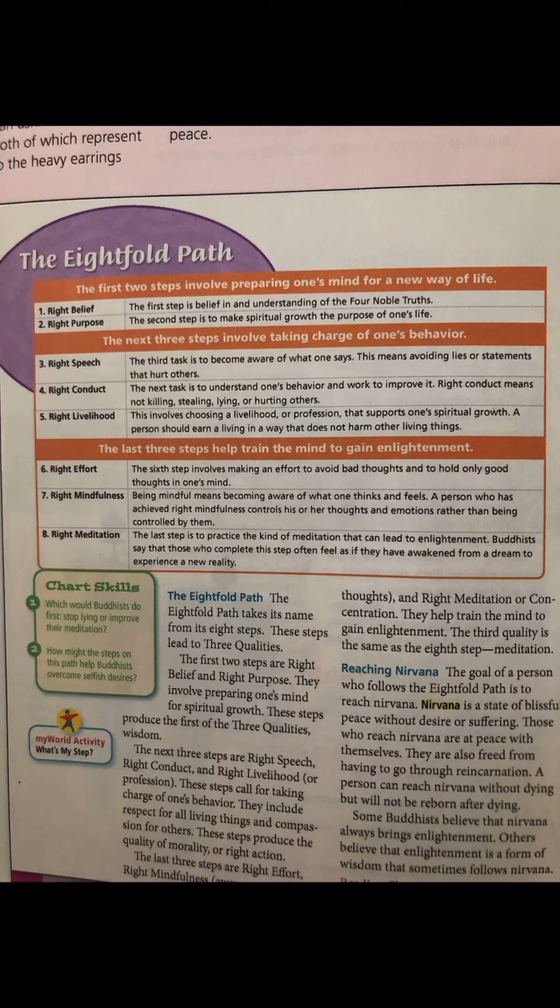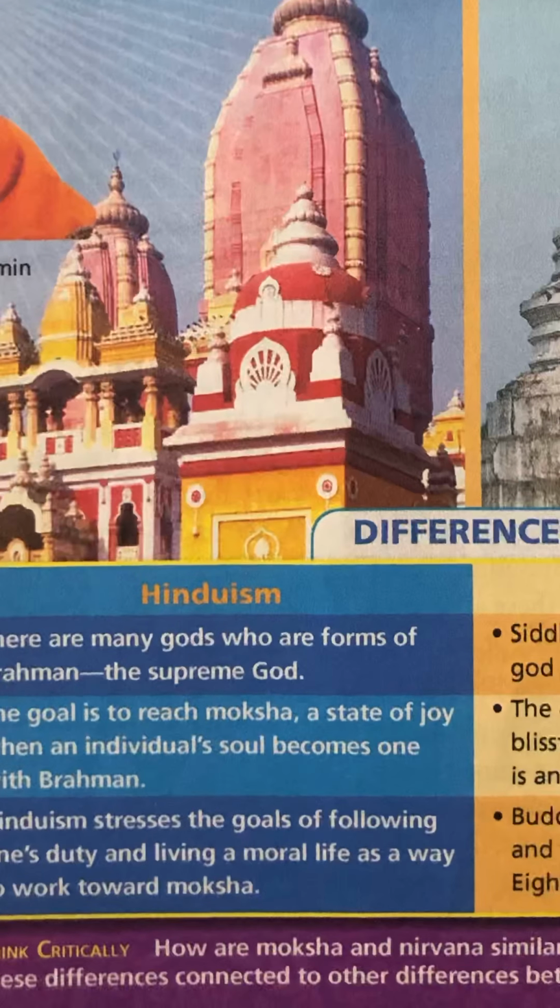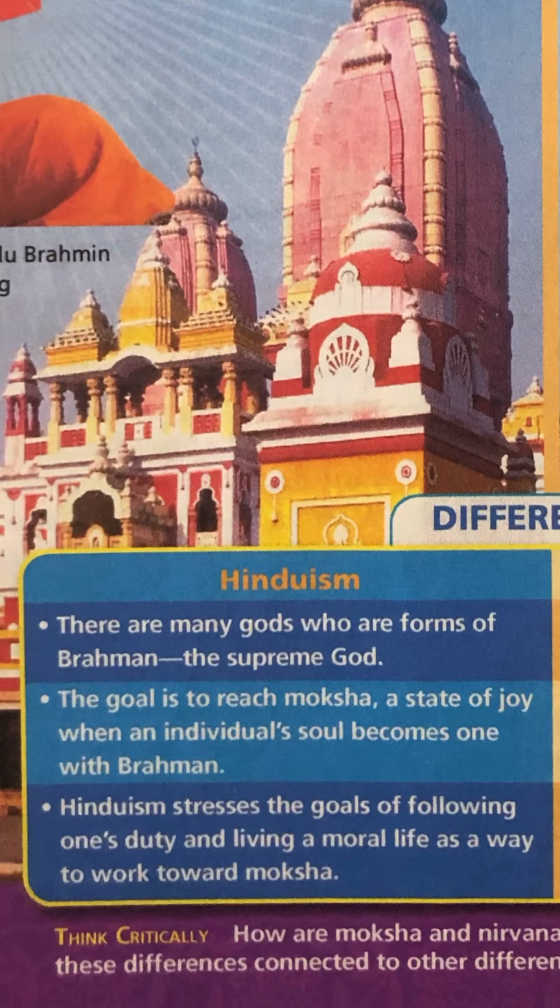So the last thing I want to take a look at is just a little comparison between Hinduism and Buddhism. And you can see this on page 403. So you can see here this chart. Both religions believe in karma, reincarnation, both use meditation. Our differences, just to review with Hinduism, remember, in Hinduism, there are many gods, hundreds of gods, but they are all forms of Brahman. Their final goal is to reach moksha, which is a state of joy when you are no longer going through the steps of reincarnation. You are just one with Brahman.